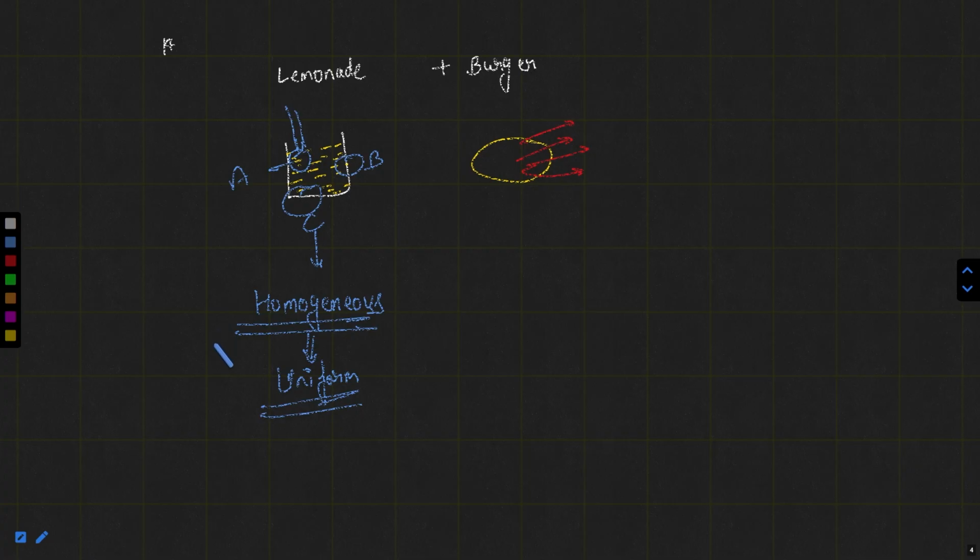But in case of burger, if you take a bite from here, possibly you will not get the cheese taste, you will not get the paneer taste, you will not get the tomato taste. It can be possible. It means in different bites of burger, you will get different tastes.